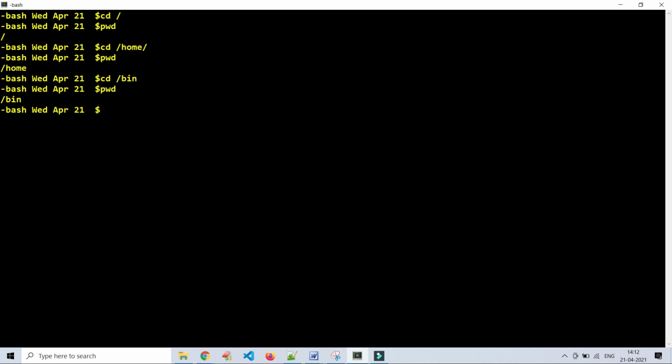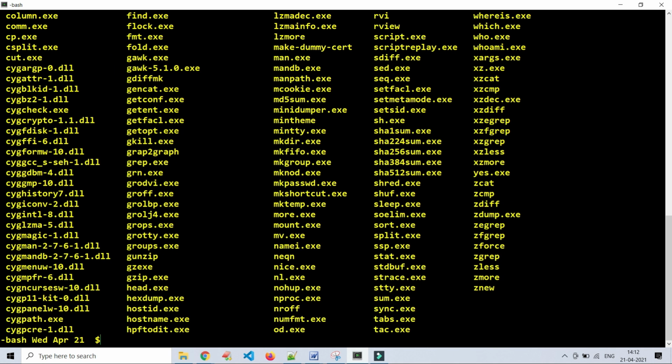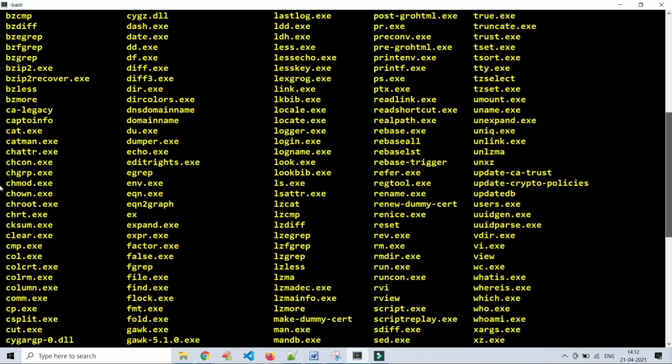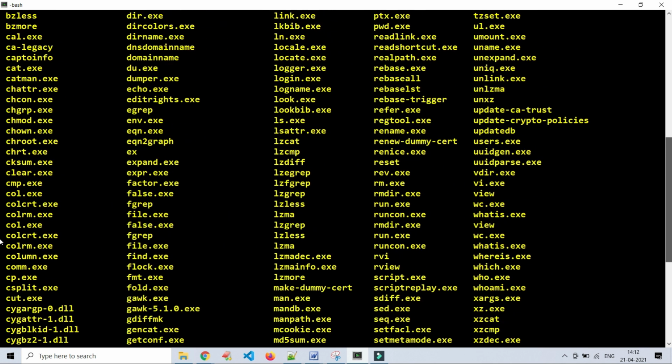We are in the bin directory. I want to see what all files are available in the bin directory. ls is nothing but list the available files. It will list them. Oh god, so many files are there. If you click on ls, it will list out whatever files are available in the bin directory.